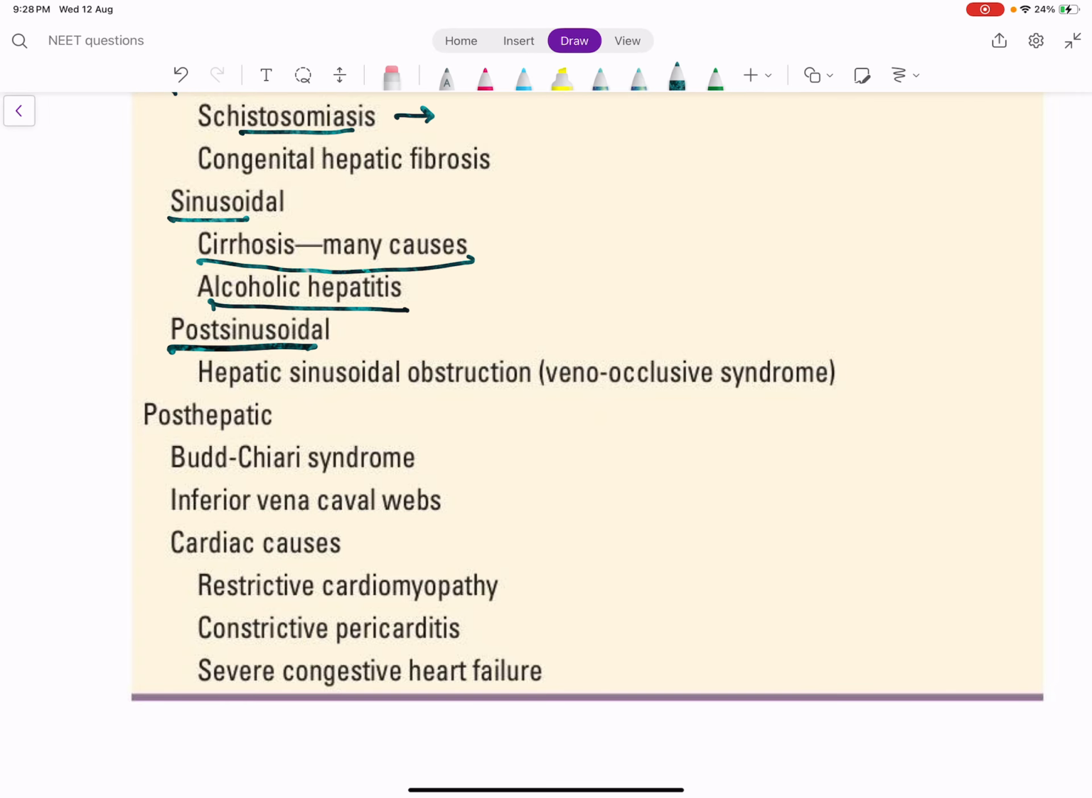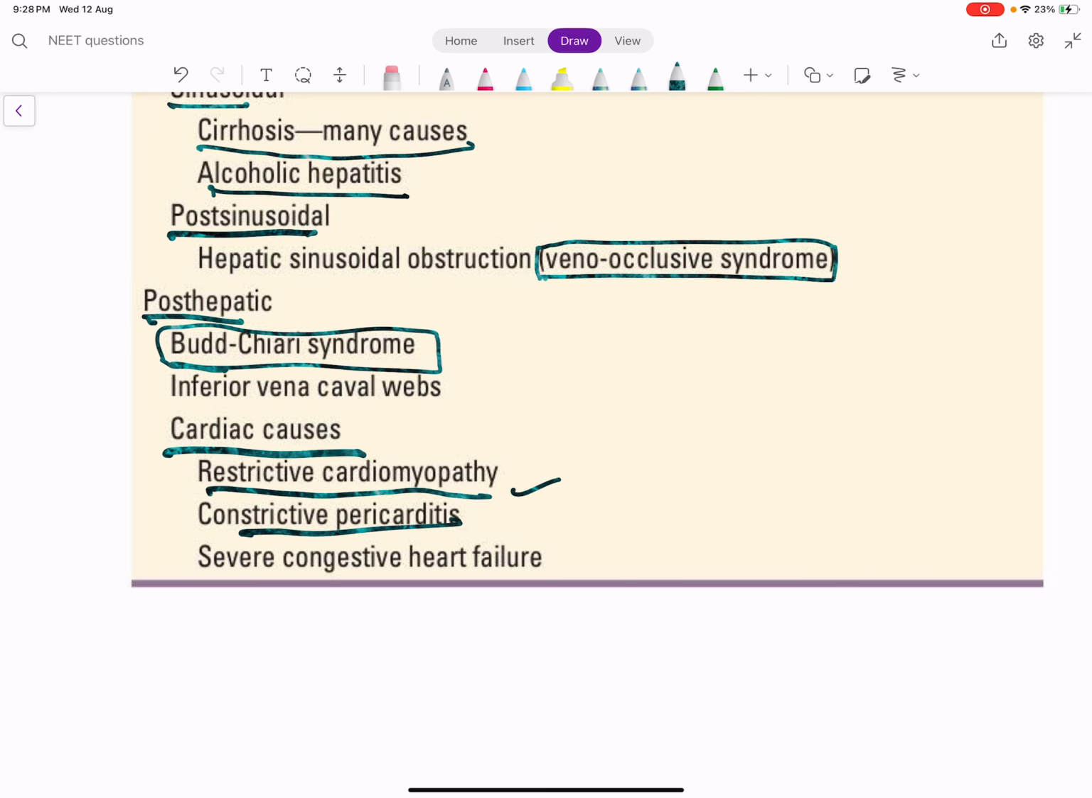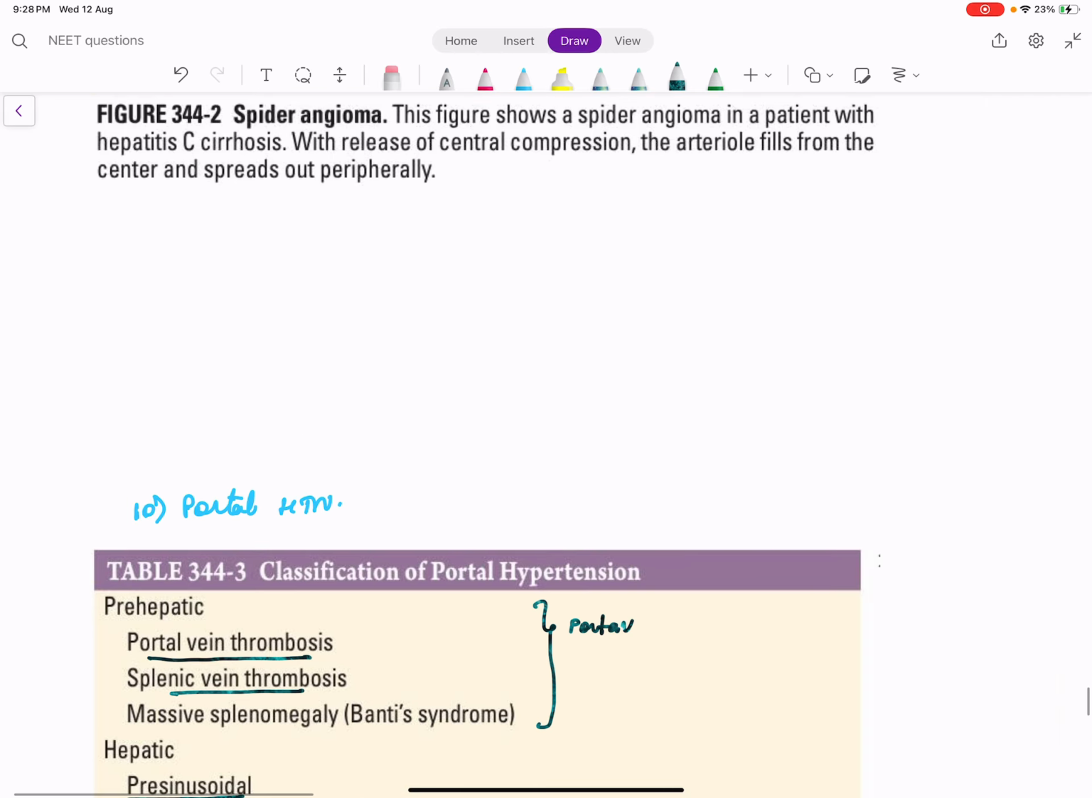Post-sinusoidal cause will be veno-occlusive disease. Post-hepatic causes are Budd-Chiari syndrome, which is an occlusion of the post-hepatic IVC, or the cardiac causes like constrictive pericarditis, restrictive cardiomyopathy, or heart failure. These are the post-hepatic causes of portal hypertension.